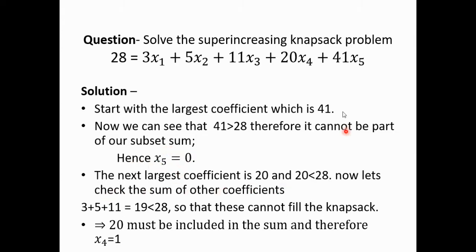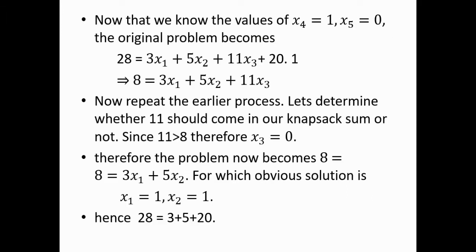Now the next largest coefficient is 20. 20 is less than 28, so we can take it. But before deciding, let us see the sum of the other 3 items. 11 plus 5 plus 3 will be 19. 19 is less than 28. So that means these 3 items cannot fill the knapsack, and we have to take this item. That means 20 must be included in the sum and therefore x4 is equal to 1.